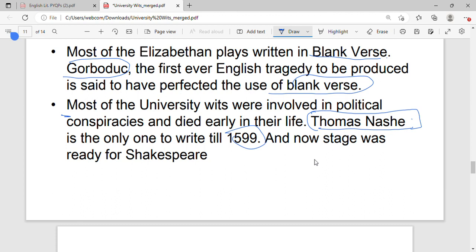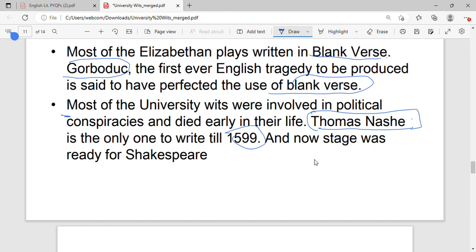This information I had earlier shared with you, that they were involved in political conspiracies, right? And Shakespeare had his lesson after seeing them getting imprisoned, so he did not get involved in any of these. That's why you will see that in his history plays about Richard II, Richard III, and Henry IV, the very first of the Tudor dynasties, he didn't discuss any of the contemporary king or queen or earl, because he knew what the consequences would be, right?